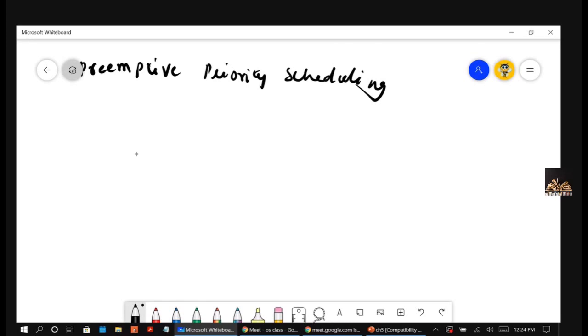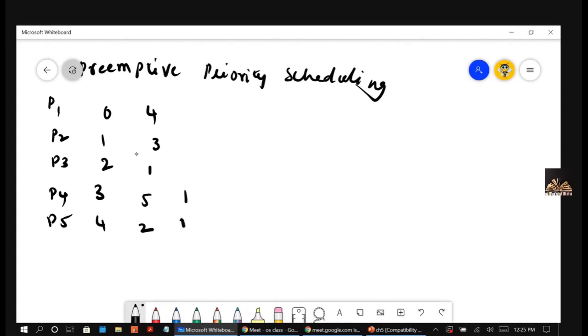Processes are P1, P2, P3, P4 and P5. The arrival times are 0, 1, 2, 3, 4. The burst times are 4, 3, 1, 5, 2. And the priorities are given like this: 1, 1, 2, 3 and 4. So this is the arrival time, this is the burst time and this is the priority.